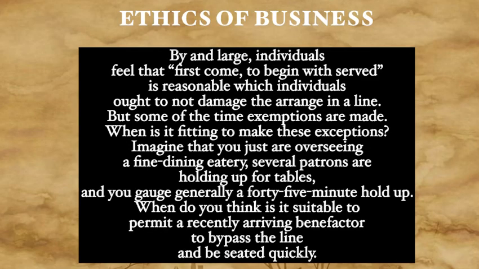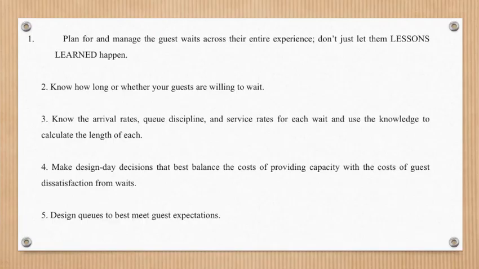The ethics of the business. In general, people believe that first come, first served is fair, and that people should not disrupt a line's order. However, exceptions are made from time to time. When are these exceptions appropriate? Imagine you're the manager of a fine dining restaurant, and several customers are waiting for tables with an estimated 45-minute wait. When do you think it's appropriate to let a newly arrived guest skip the line and be seated right away? These are examples of business ethics.